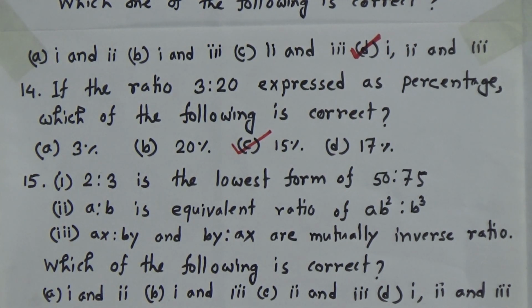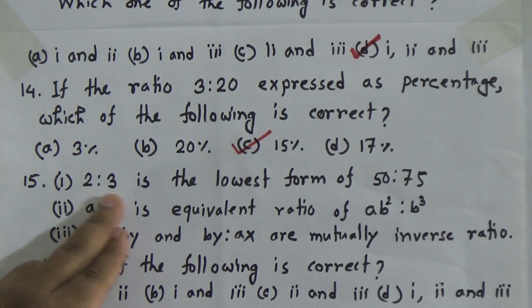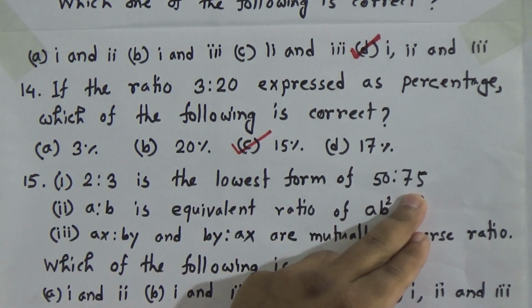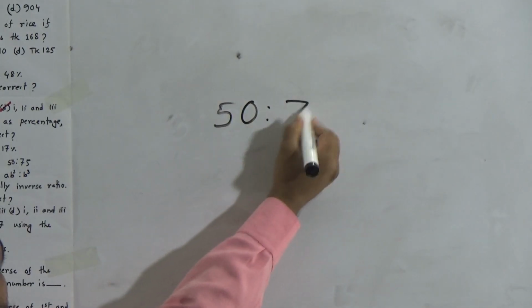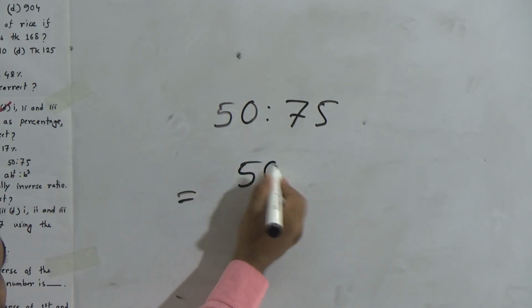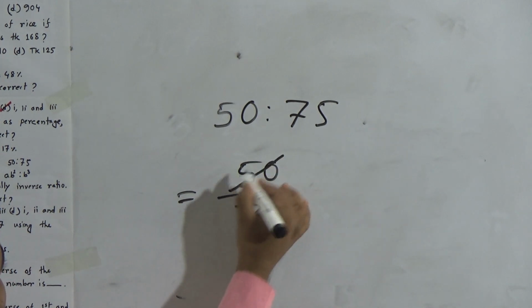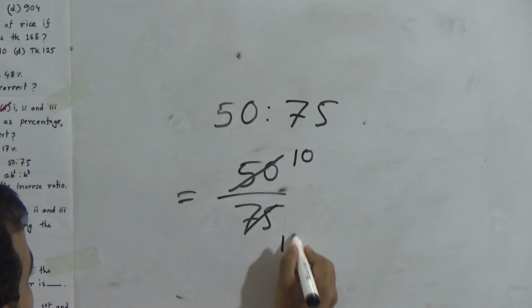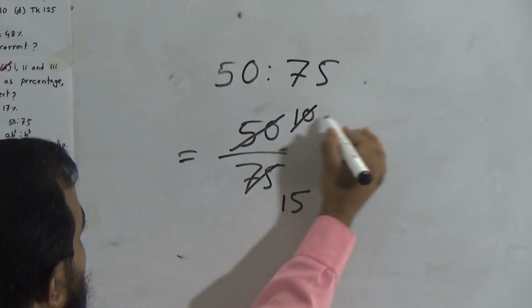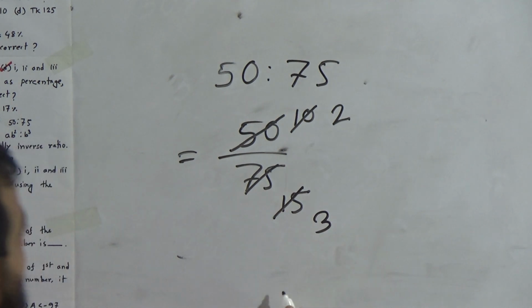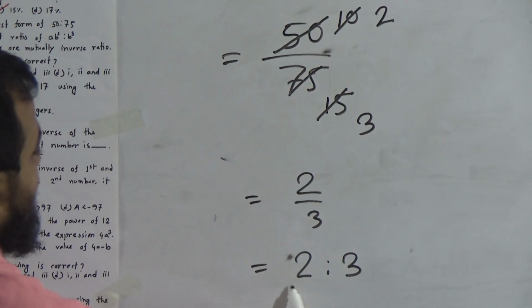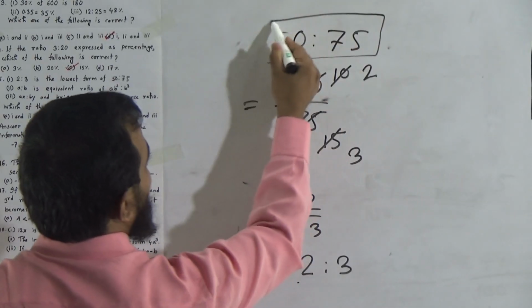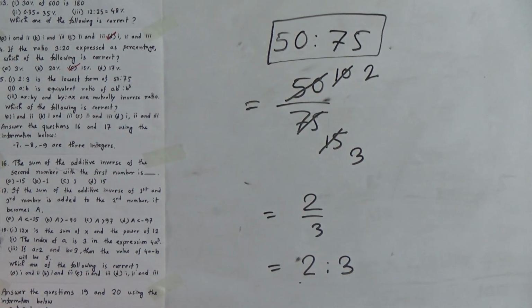Now, number 15 is activity 1. 2:3 is the lowest form of 50:75. Look at the board again. 2:3 is the lowest form of 50:75. That means we have to calculate 50 by 75. We can cut it by 5. 5 10s are 50, 5 15s are 75. Again we can cut it, 5 2s are 10, 5 3s are 15. So, it is 2 by 3, that is equal to 2:3. That means 2:3 is the shortest form or the lowest form of 50:75. So, activity 1 is correct.